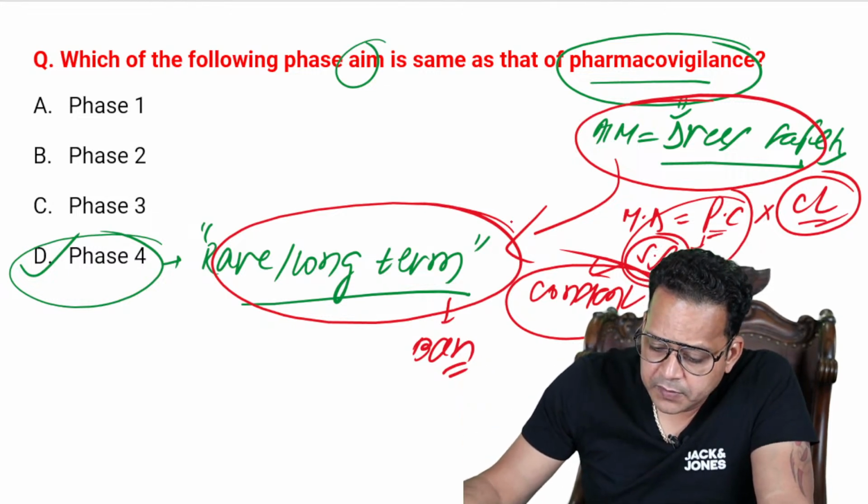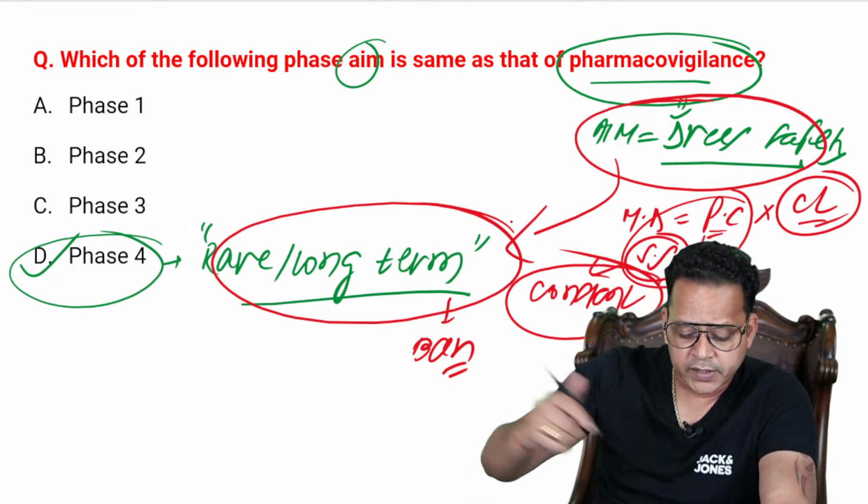Very good. No specific time in phase 4. Yeah, it's like surveillance, something like surveillance. This is one MCQ they can ask you.